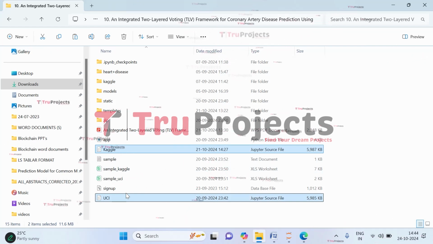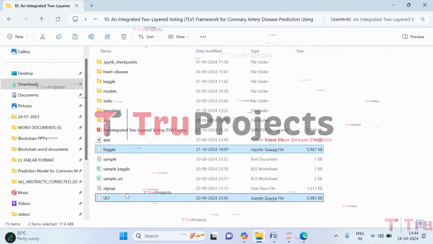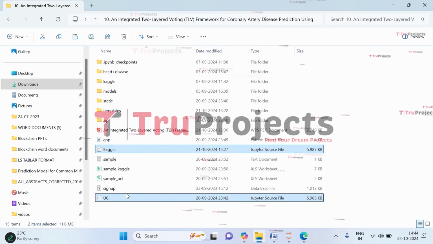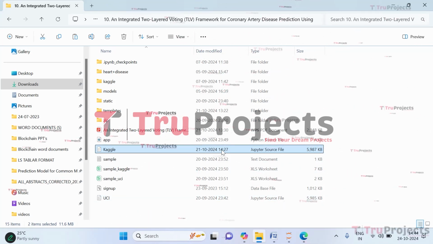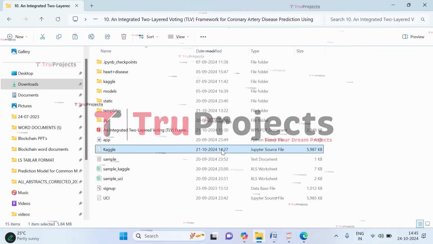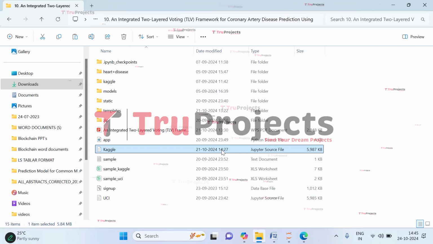So these files contain the combination of code, graphs, and outputs all in one place. It allows users to write and execute code in individual cells, which makes it a popular choice for data science. And here in this first Kaggle Jupyter Notebook file, we will be having code related to Kaggle data. So first we'll be loading the Kaggle data set, and on that data set we will be training the models.